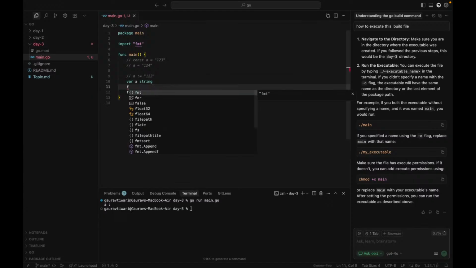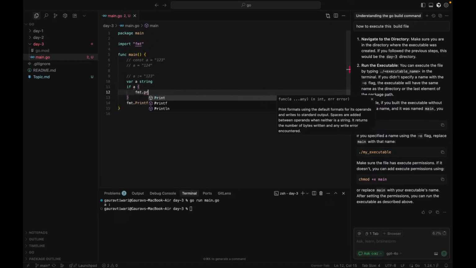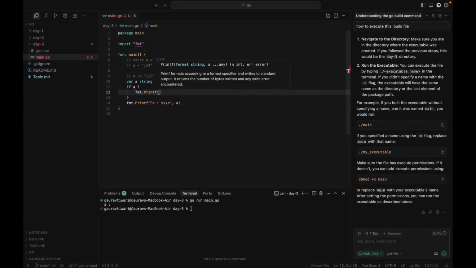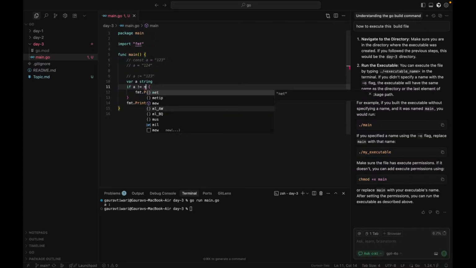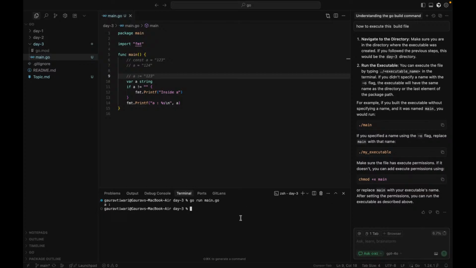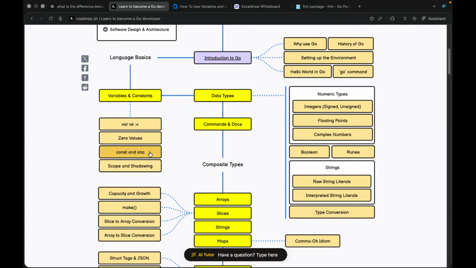Now if I try this, I don't know the syntax of if a is something, can I do fmt.Print inside it? I don't know if it will work. Why am I getting this error? Because of a non-boolean condition. Okay, we can do this: not equal to nil, not equal to an empty string. Yep, that's how to do it. If I do equals to nil, then we will get inside. That's beautiful.